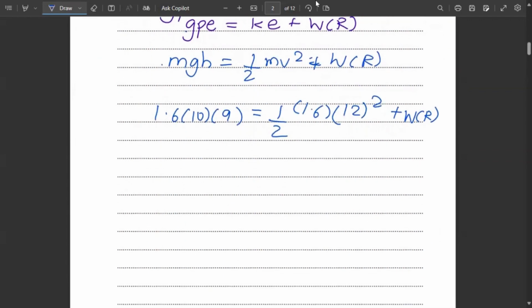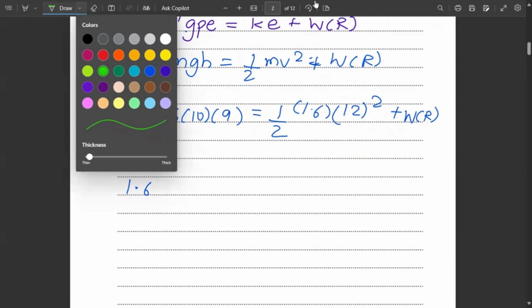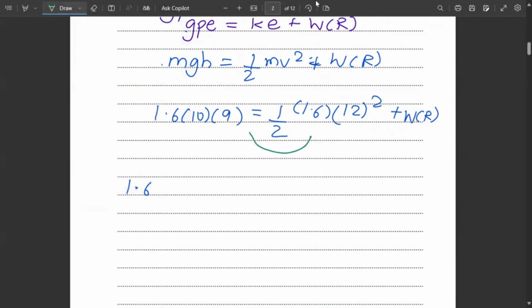So if we simply substitute it, it will become 1.6 into 10 into 9, minus half into 1.6 into 12 squared, is equal to work done against air resistance.